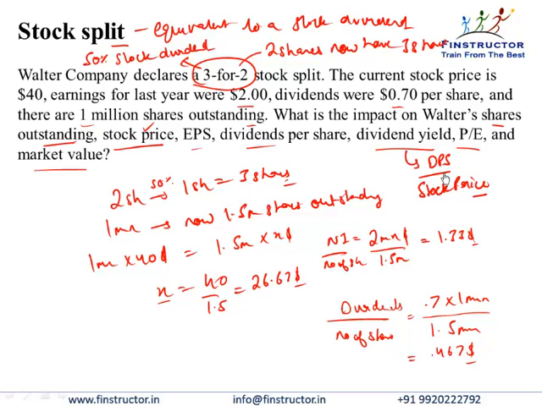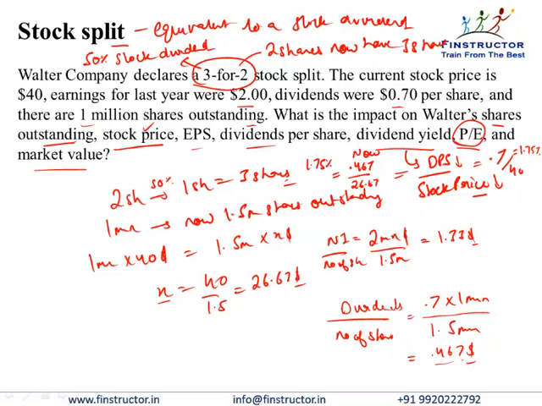The dividend yield is calculated as the dividend per share divided by the stock price. So please note that in the new scenario, the dividend per share has come down. However, the stock price has also come down. So the earlier dividend yield was simply 0.7 divided by 40. That is a number of 1.75%. The dividend per share now has come down to $0.467, and the stock price has come down to $26.67. So please verify that the dividend yield will remain the same as earlier, that is equal to 1.75%.